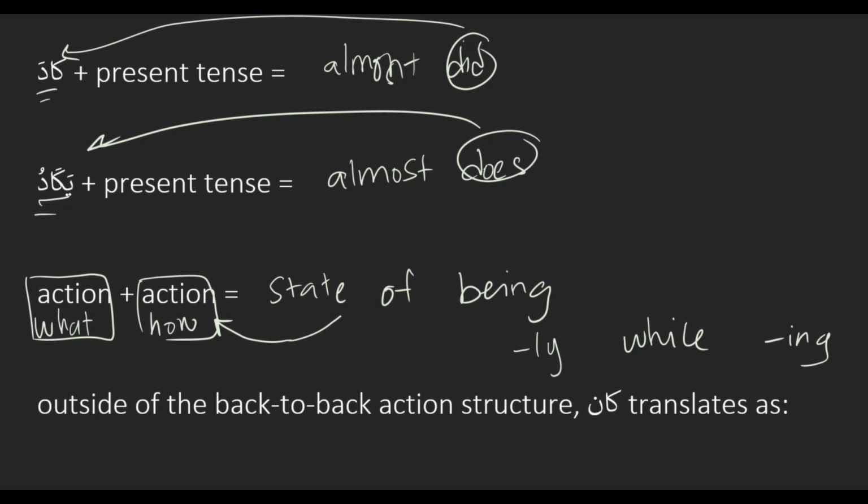Yep. And then the last thing we looked at was kana, right? We looked at kana again, but this time outside of the back-to-back structure. So we saw that kana can come in a normal action sentence, meaning it won't have another action coming after it. And how did it translate there? So it just translates as was. Exactly. It just translates as was, and it has a normal doer and receiver. And you translate it in the same sequence as a normal action sentence. Exactly. You start with your doer, then you translate your action was, and then your receiver.